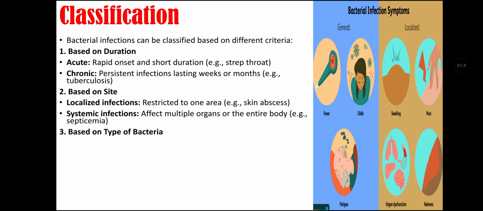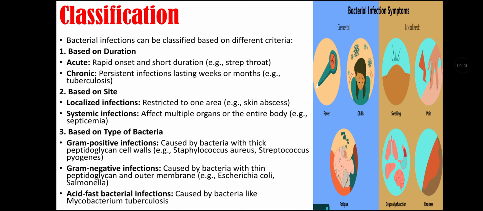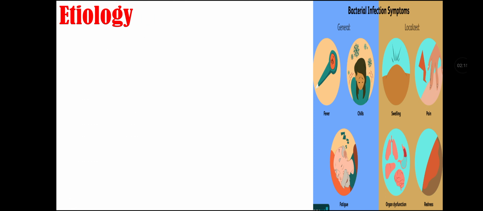Based on type of bacteria, bacterial infection is gram-positive infection, gram-negative infection, and also acid-fast bacterial infections. Gram-positive infections are caused by bacteria with thick peptidoglycan cell walls, for example, Staphylococcus aureus or Streptococcus pyogenes infection. Gram-negative infection is caused by bacteria with a thin peptidoglycan wall and outer membrane, for example, Escherichia coli and Salmonella infection. And acid-fast bacterial infections are caused by bacteria like Mycobacterium tuberculosis.